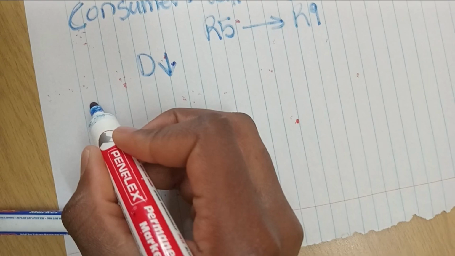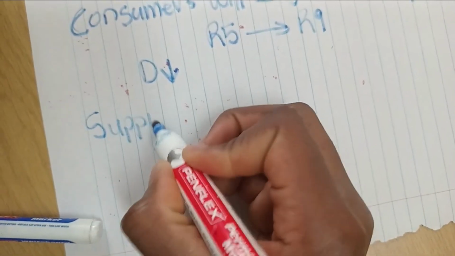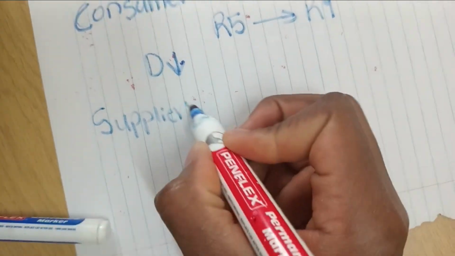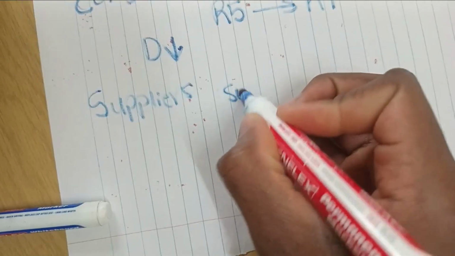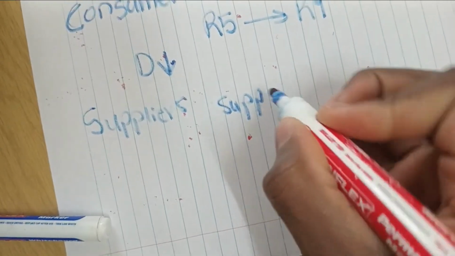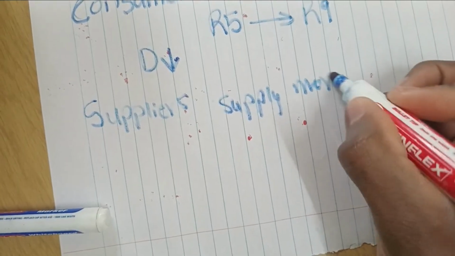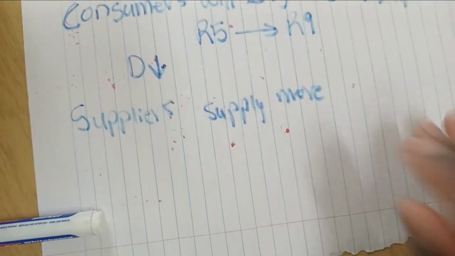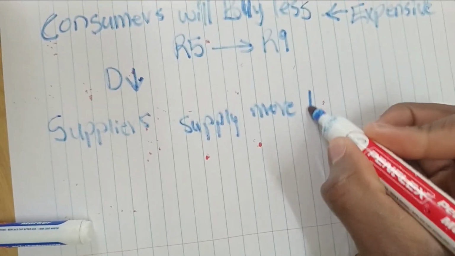Let's look at the suppliers. So the suppliers will supply more quantities.